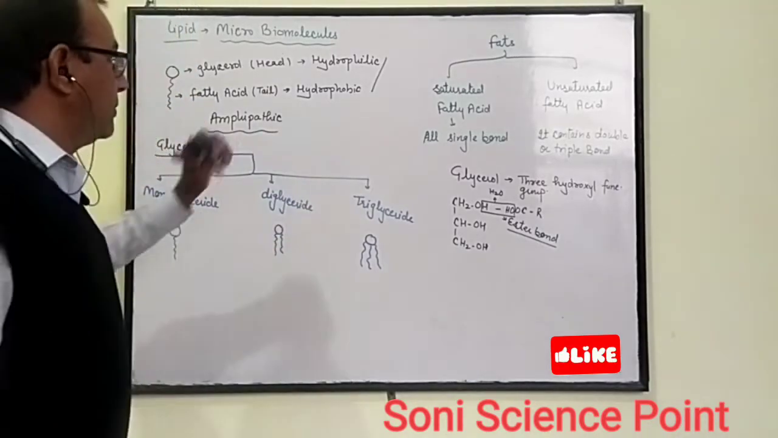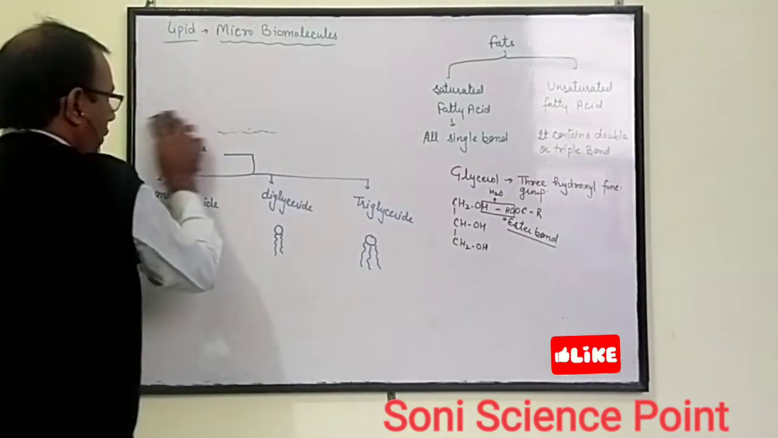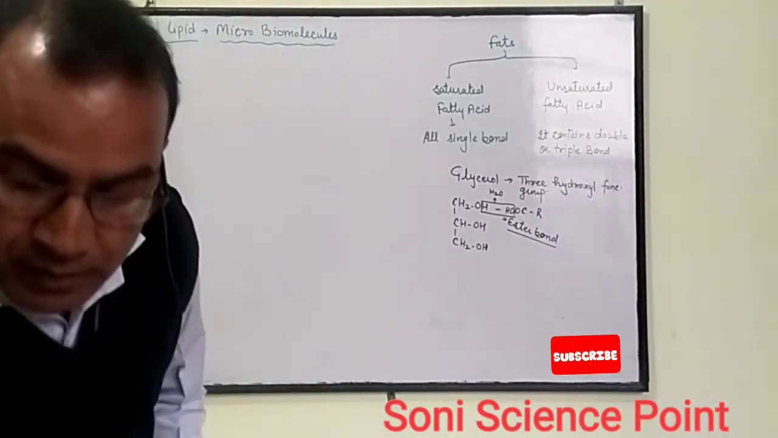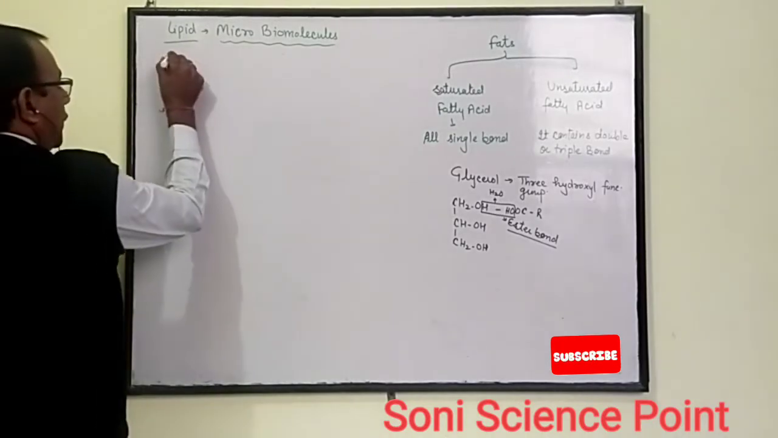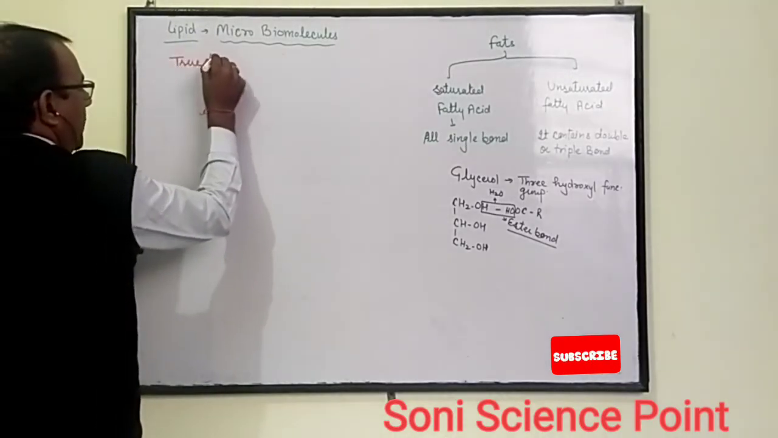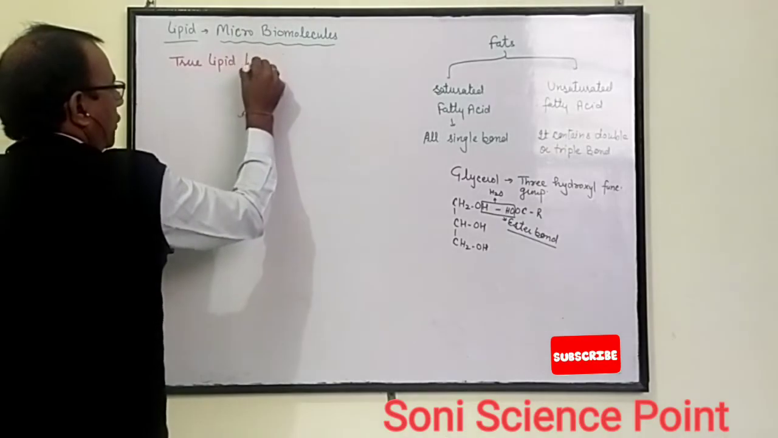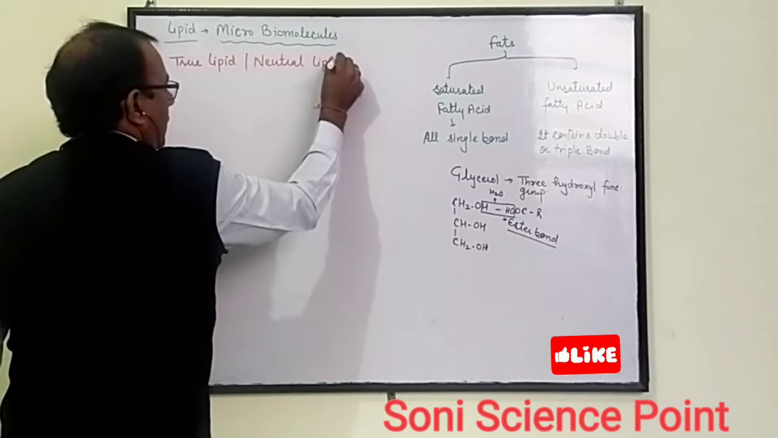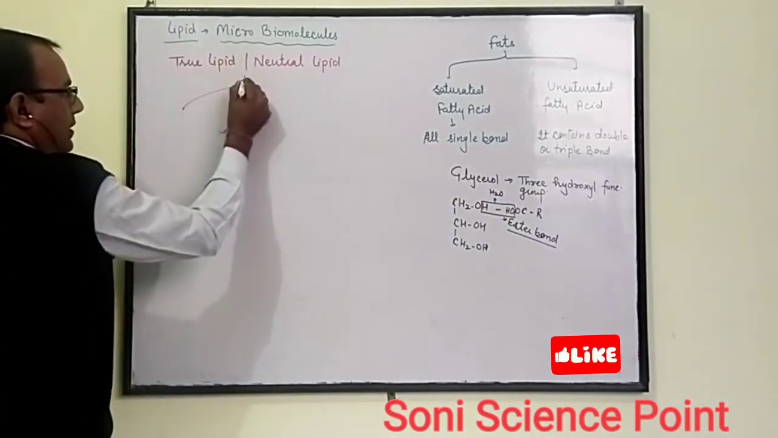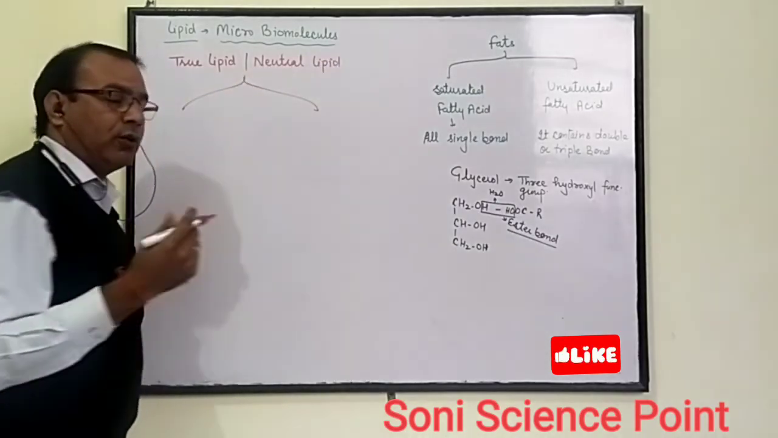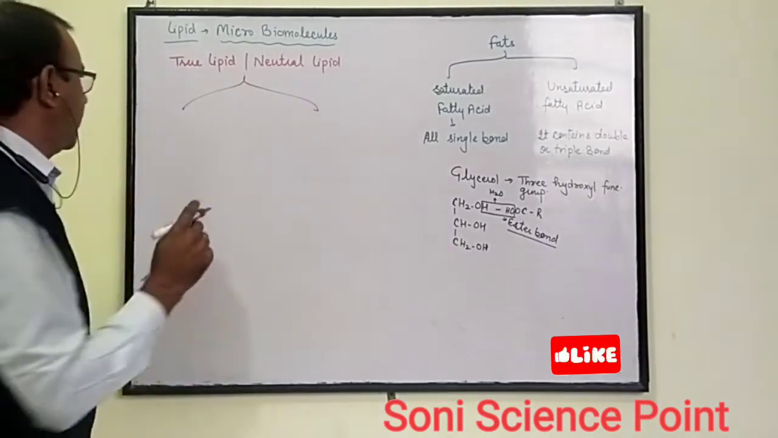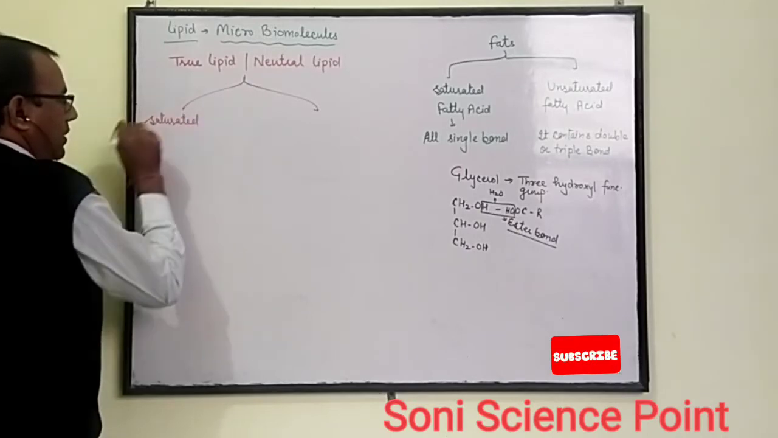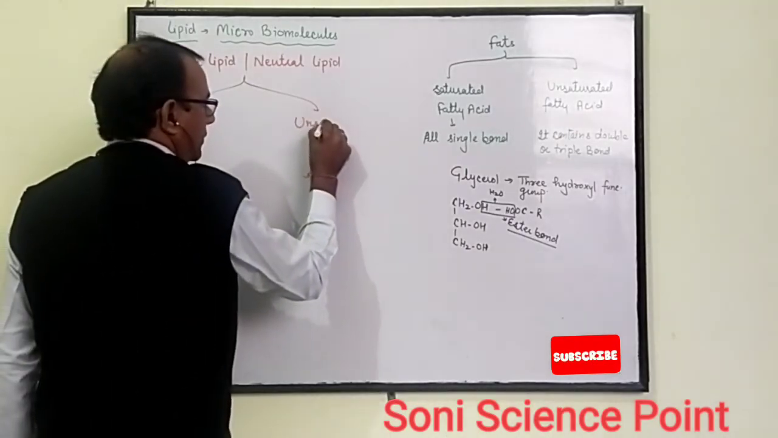Now we again take the fatty acid, or we can say neutral lipids. Neutral or true lipids. True lipid is also known as neutral lipid. It is categorized into two parts. There are two types of fat: saturated or unsaturated.